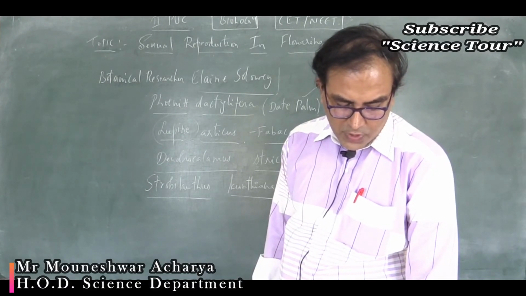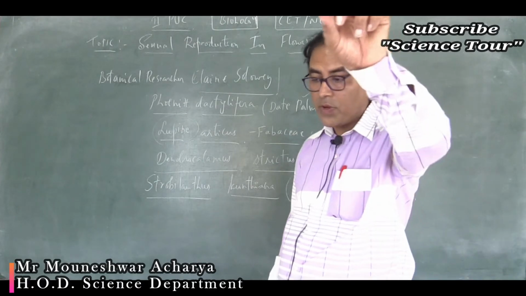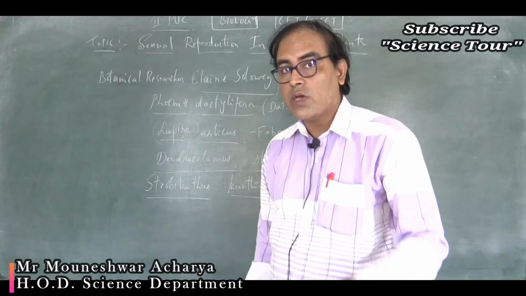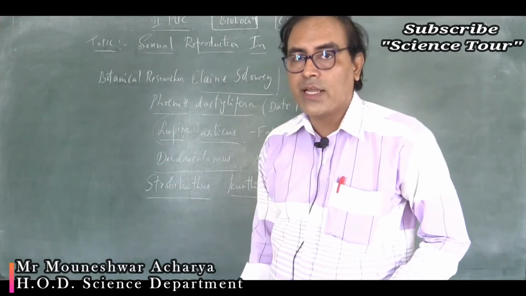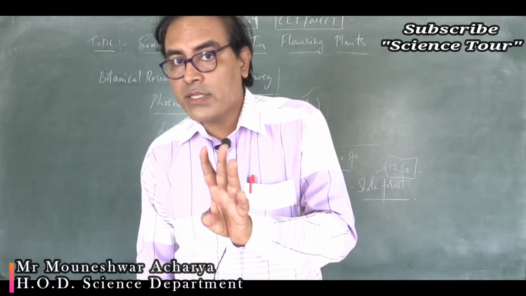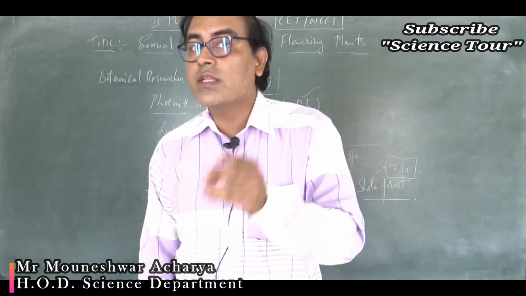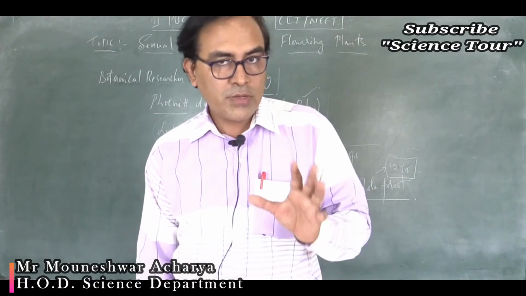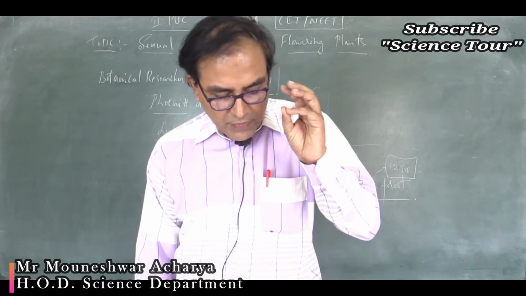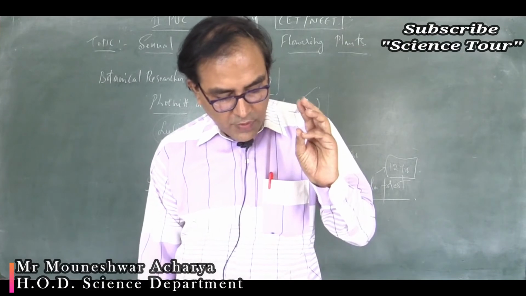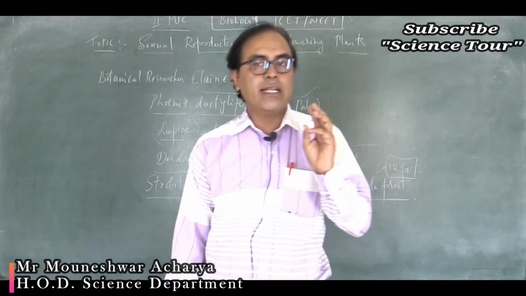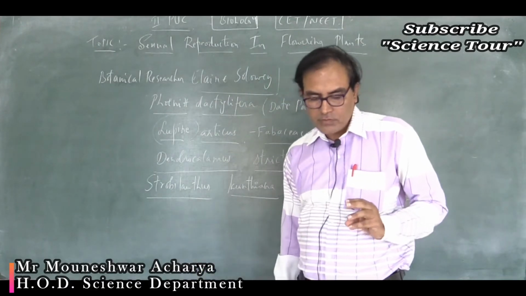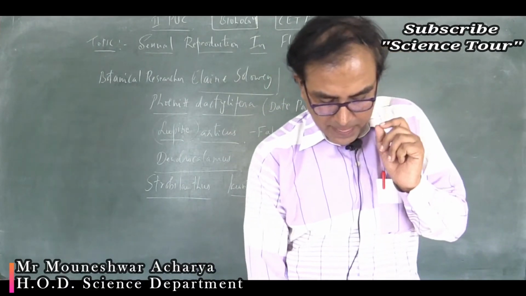1,000 microspore mother cells, 1 microspore mother cell can give rise to 4 pollen grains. So 1,000 gives 4,000 pollen grains per sac, but there are 4 pollen sacs. So 1,000 into 4, that means altogether 16,000 pollen grains. Got my point? Such type of questions are very important for CET and NEET. Numerical based problems.